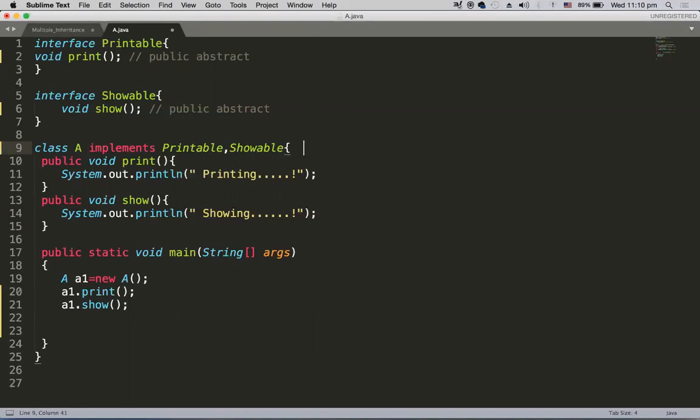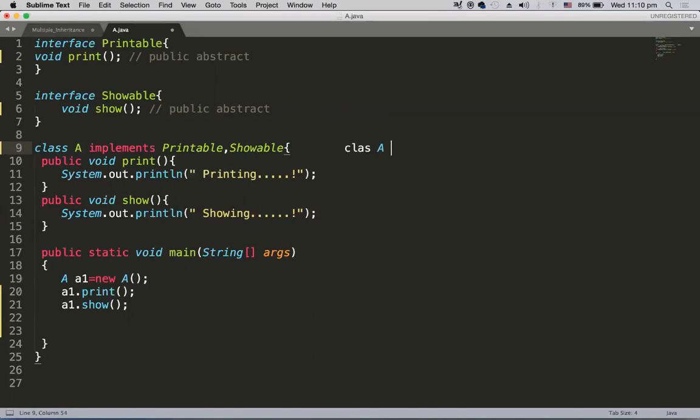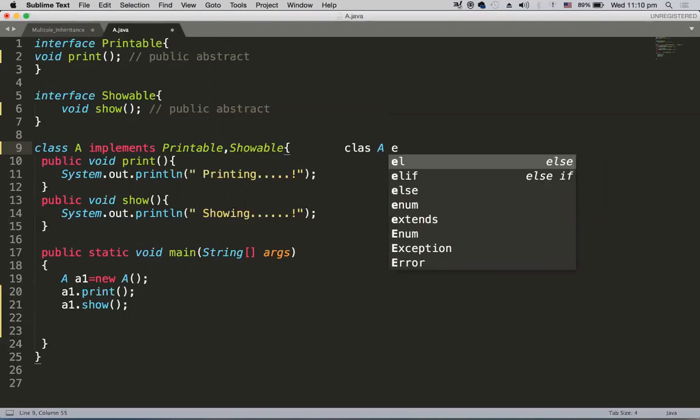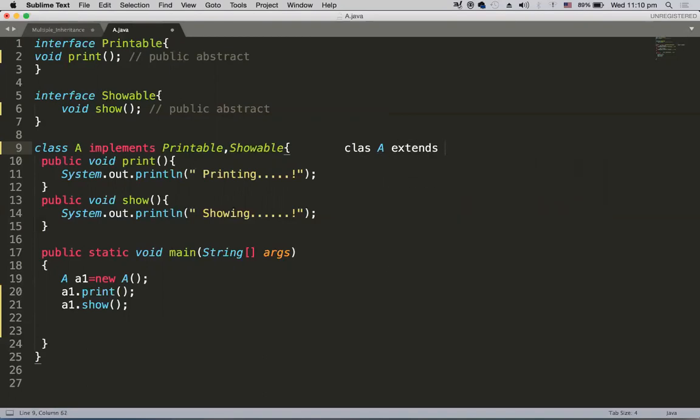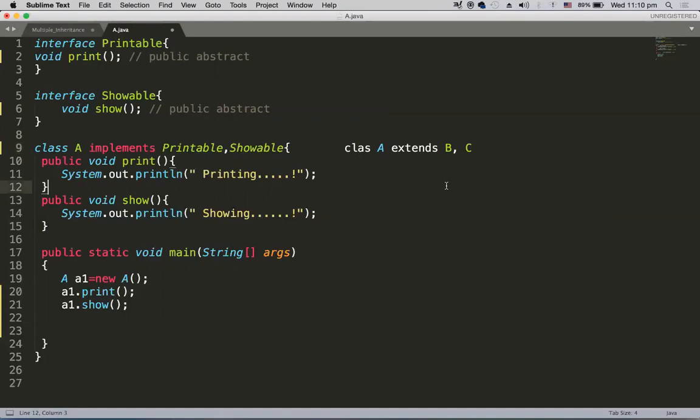It is just like multiple inheritance, right? If you were writing multiple inheritance, it would be like this: class A extends some class B and some class C. So there is a class B and a class C, and if you are extending two classes, that is multiple inheritance, but that is not possible. After extends, only one class name has to be given. It's not multiple classes, so this is not possible.